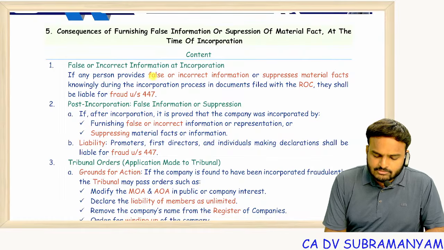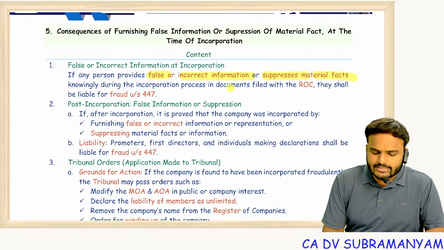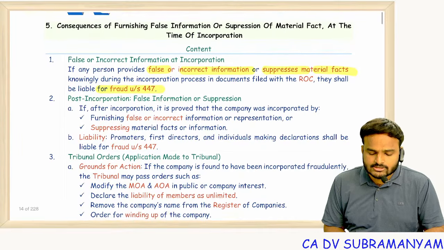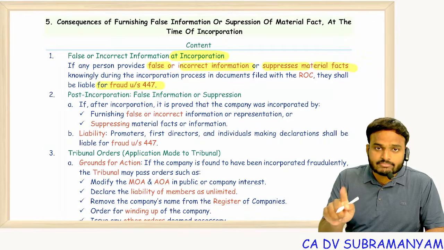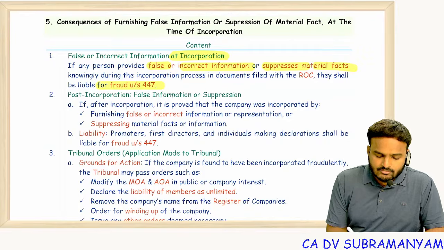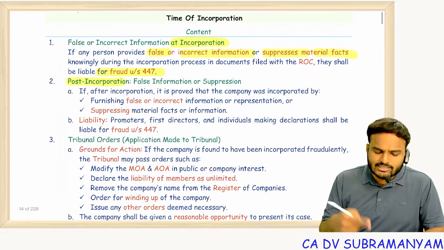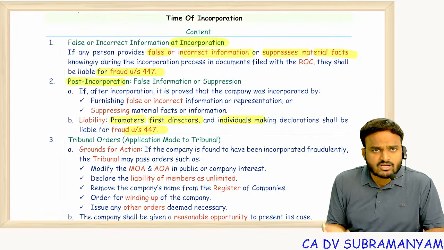That is, if any person provides false or incorrect information or suppresses material facts knowingly during the incorporation process in the documents filed with ROC, they shall be liable for fraud under section 447. So here, the company was not yet incorporated. But second point, the company is already registered, sir. Then the persons associated with incorporation get punishment under section 447. Simply, promoters, first directors, and professionals also.